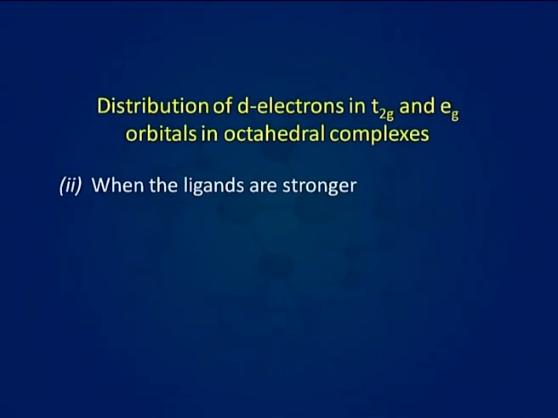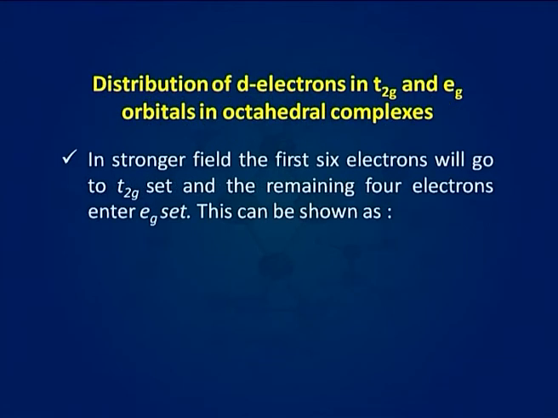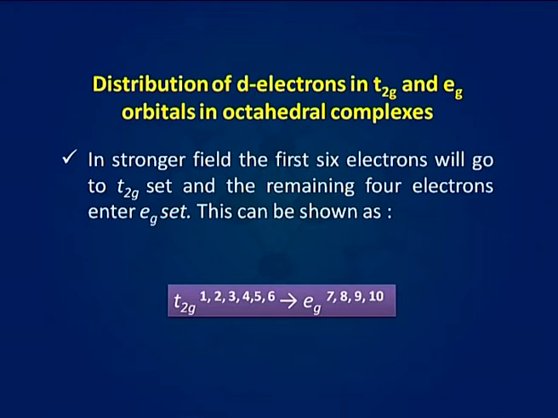Now the second case is when the ligands are stronger. In a stronger field, the first 6 electrons will go to the t2g set and the remaining 4 electrons enter the eg set. This can be shown as the t2g set containing the first 6 electrons and the eg set containing the 7th, 8th, 9th and 10th electrons.